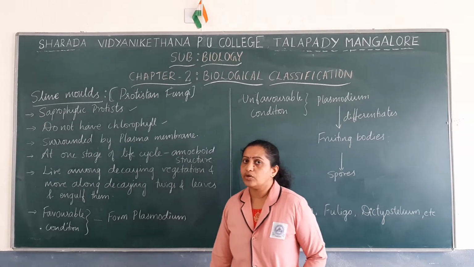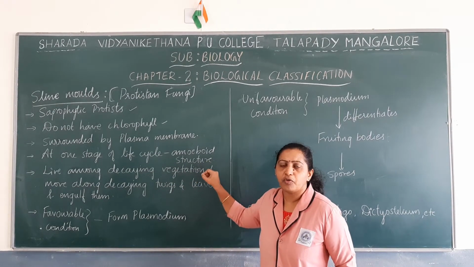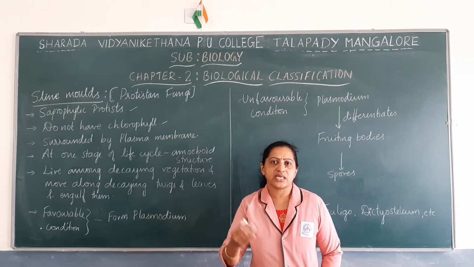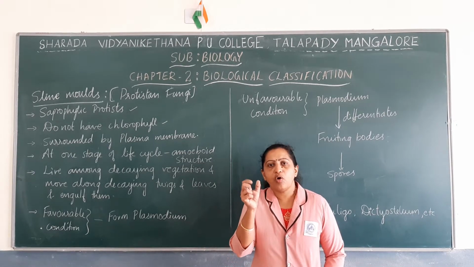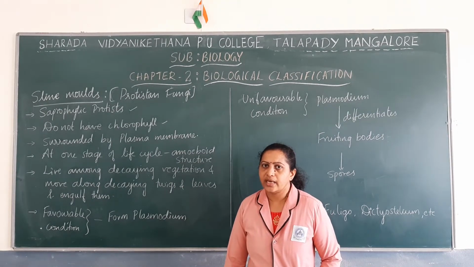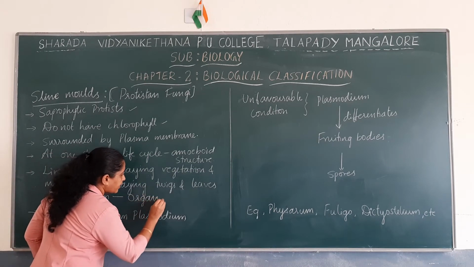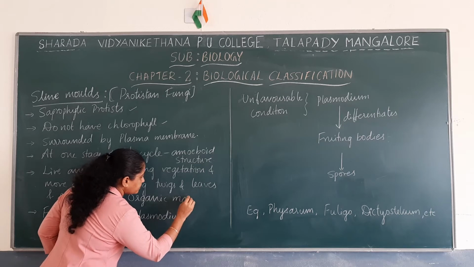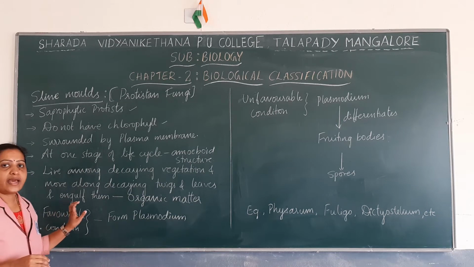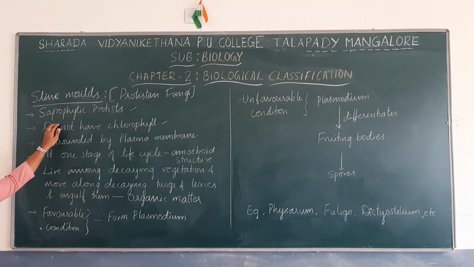These slime molds live among decaying vegetation. They usually move along decaying plant twigs as well as leaves, and slowly go on engulfing the organic matter present in the twigs and leaves. What do we mean by engulfing? Engulfing is eating. They engulf organic matter of decaying twigs as well as leaves, so they are saprophytic in their nutrition.